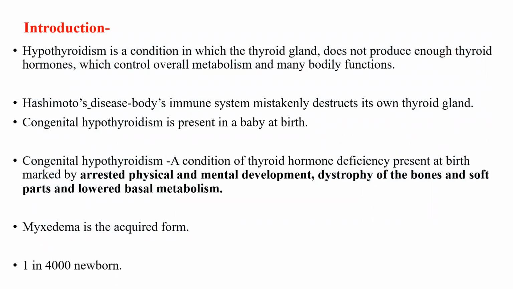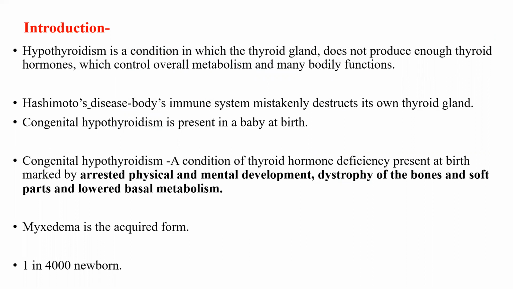Introduction. Hypothyroidism is a condition in which the thyroid gland does not produce enough thyroid hormones, which control overall metabolism and many bodily functions. In this hypothyroidism, there is one subcategory which is known as Hashimoto's disease. In Hashimoto's disease, the body's immune system mistakenly destroys its own thyroid gland. That means auto-destruction of the thyroid gland occurs.